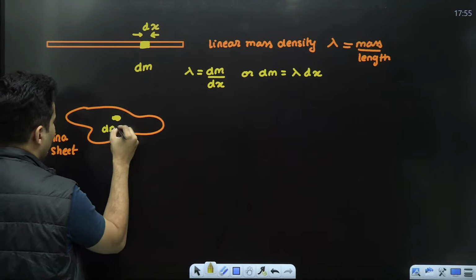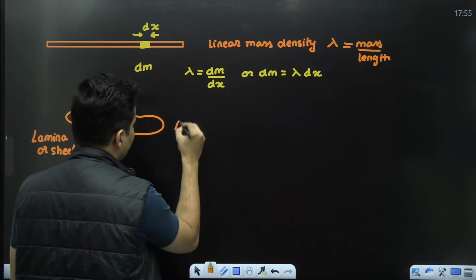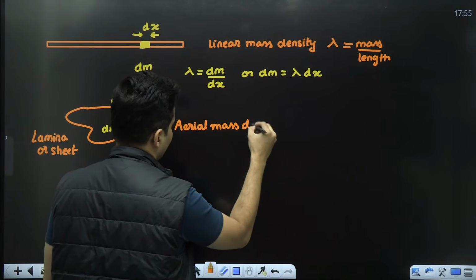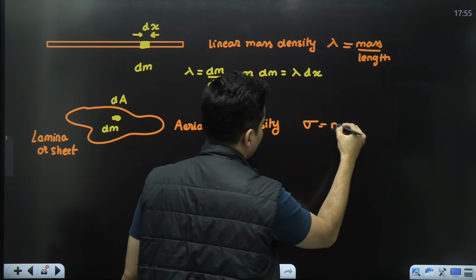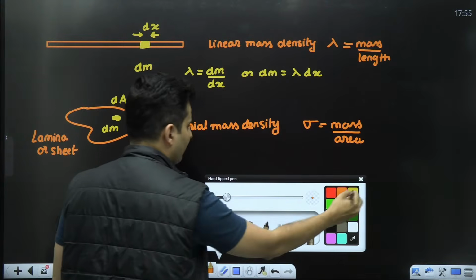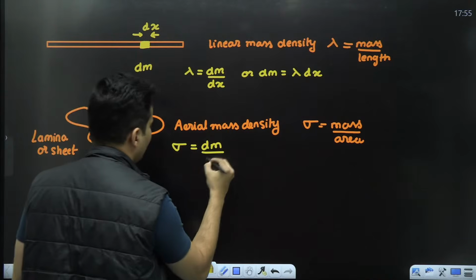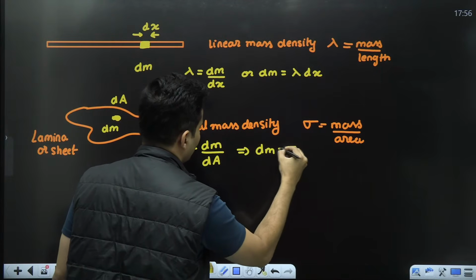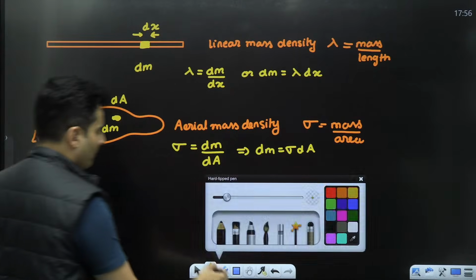It will have dm mass and an area of dA. Now what you get is areal mass density. Usually the symbol for that is sigma, and it is how much mass there is per unit area. Therefore, sigma will be the mass of that part upon that area, which means dm will be sigma into dA.